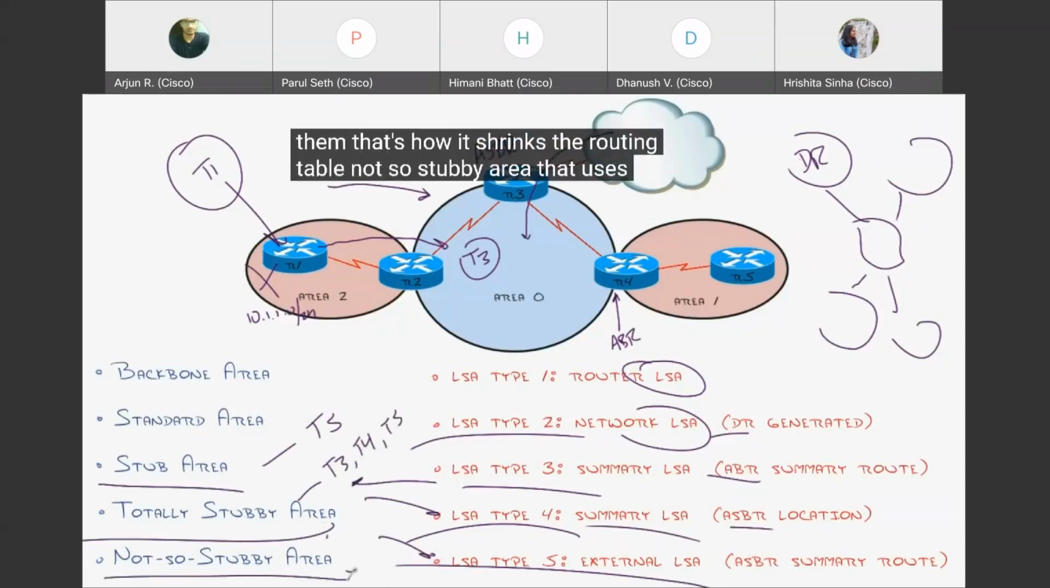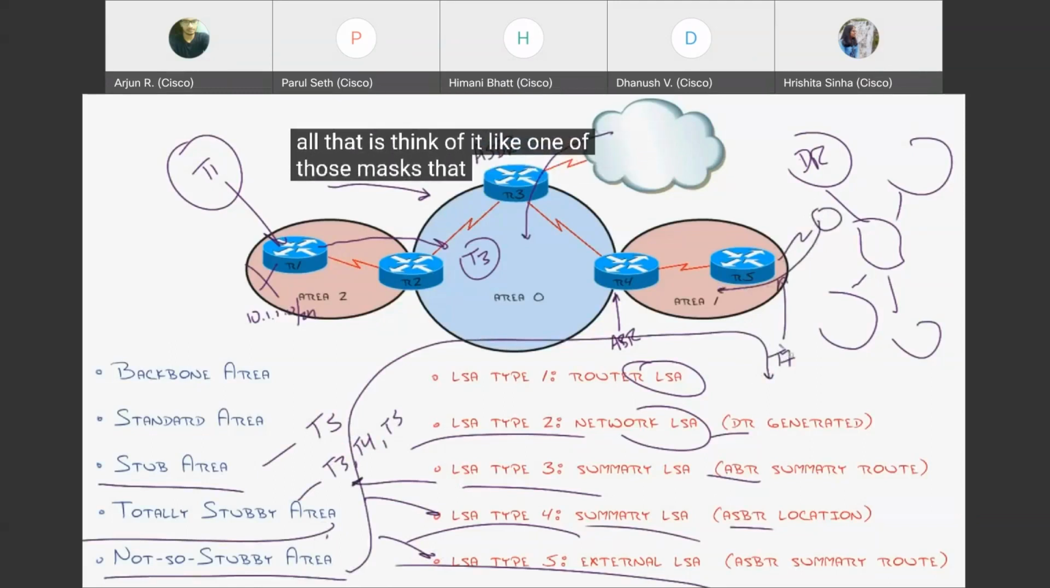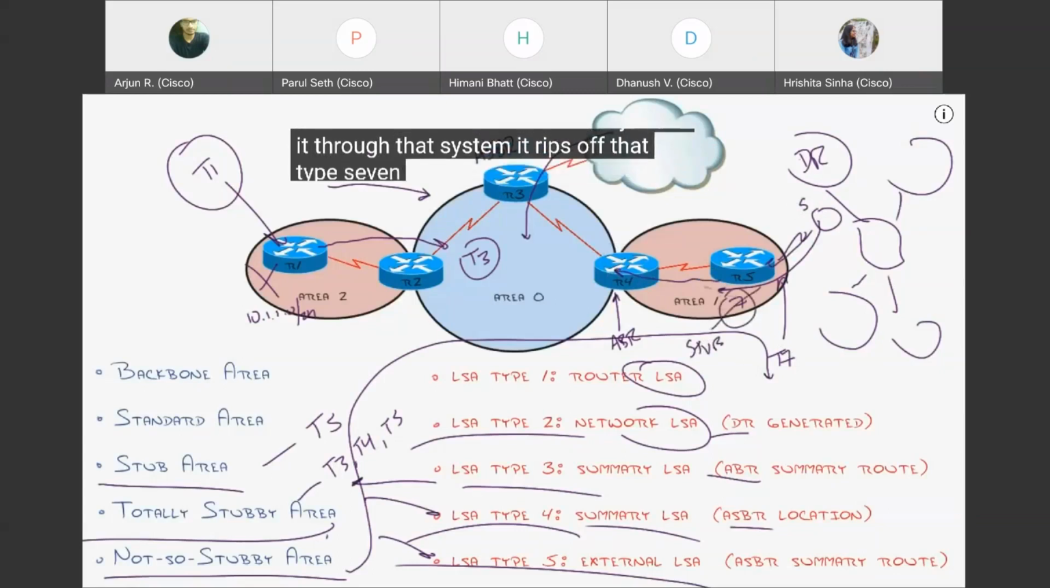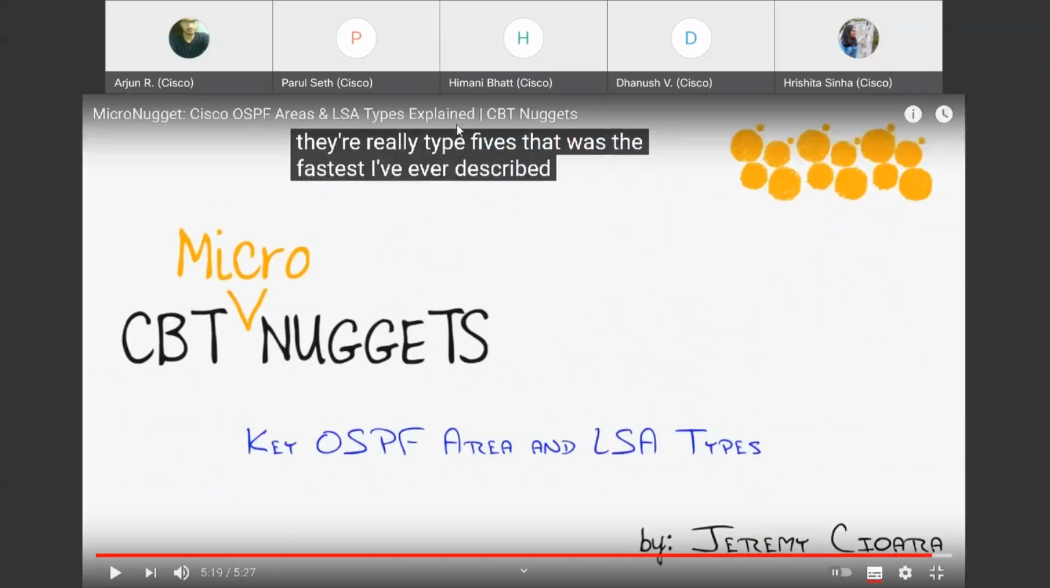Not so stubby area uses an LSA type that's not even in this list. Remember I said it kind of does a secret ninja thing and tunnels routes through the area? It uses a type 7 LSA. Think of it like one of those masks that people use in the play, you know, the big smiling Shakespeare mask. They put Shakespeare masks in front of all these type 5 LSAs coming in, and they're like, no, these aren't type 5, because otherwise the stub area will block them. But once they make it through that system, it rips off that type 7 mask and really says, they're really type 5s. That was the fastest I've ever described.